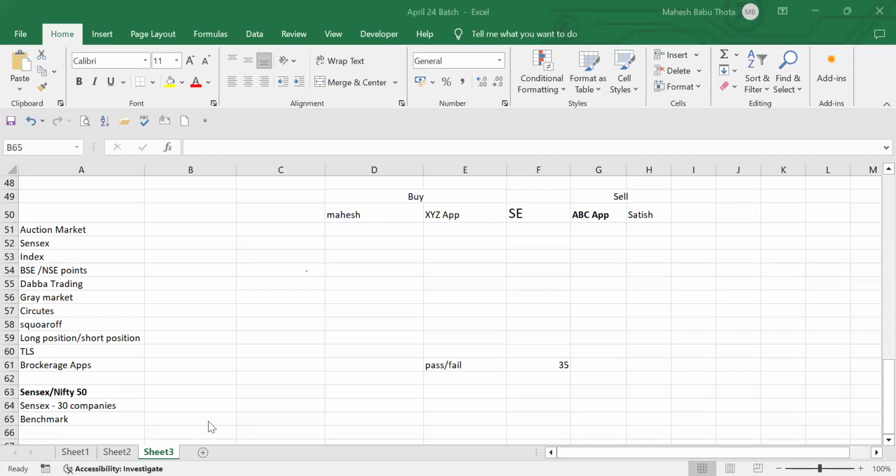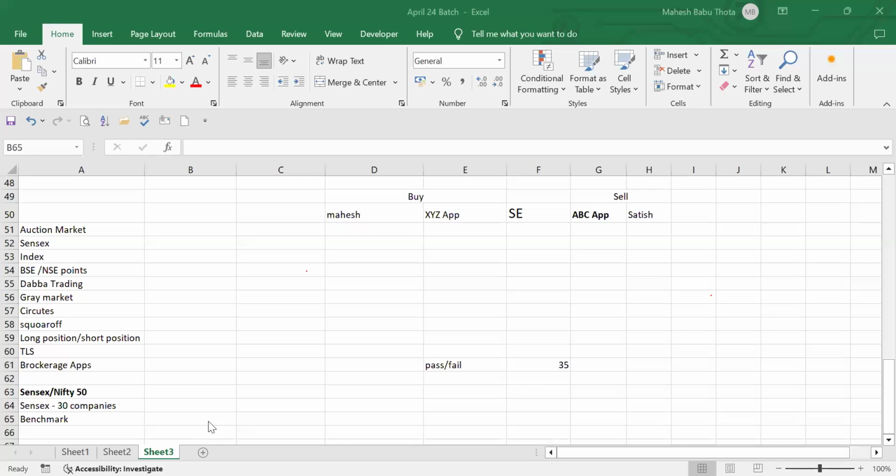For that reason, we have to consider these index points, to know about the market performance, whether the market is performing well or not. If you want to know that, we need a benchmark. So benchmark is nothing but this index. Based on this index, we can come to know whether the performance is good or not. That's the purpose of having stock market indices.